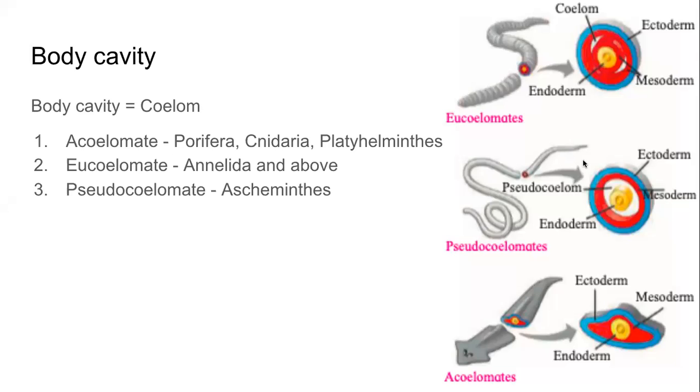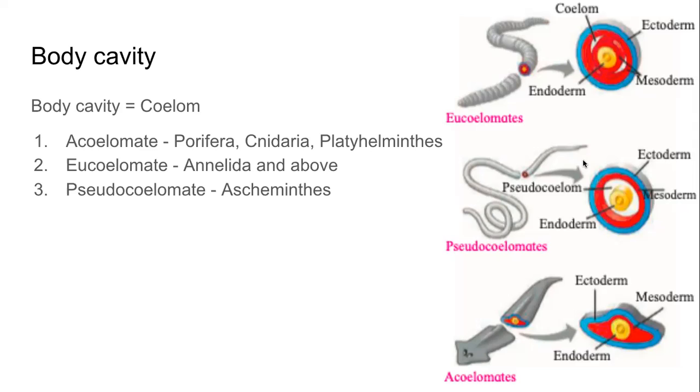Okay. So body cavity is the space between the internal organs and the external skin, the outer part of the body. That cavity is also called a coelom. The Latin name is coelom. You know, in our body, there is space between the stomach and the muscles. That space is the coelom. That is the cavity. This cavity is not present in all the organisms. These are not there in Porifera, Cnidaria, and Platyhelminthes. They are called acoelomate. A means no, nahi hai. Acoelomate, without coelom.